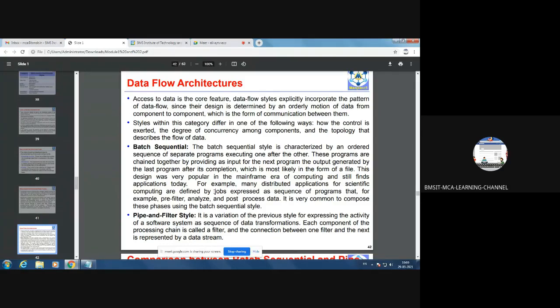Next is the pipe and filter style. It is just a variation of the previous style of expressing the activity of a software system as a sequence of data transformations. Each component of the processing chain is called a filter, and the connection between one filter and the next is represented by a data stream. The ideal example is the pipe and filter concept of Unix programming. For example, ls -l, then file name, pipe, grep command.